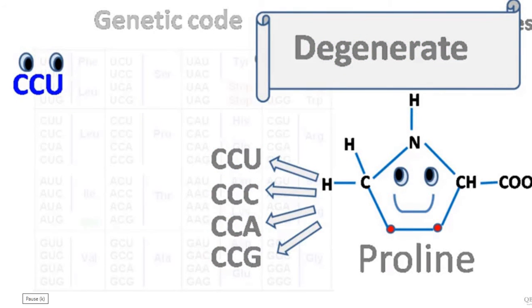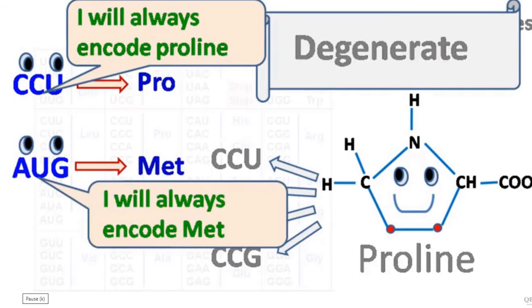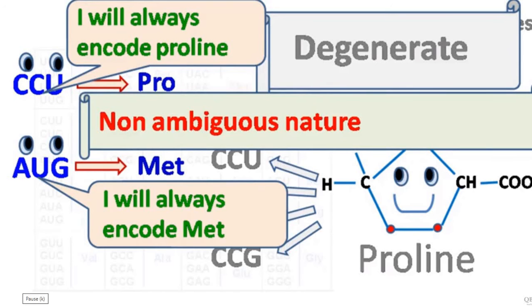However, a single codon will always code for a single amino acid. For example, CCU always codes for proline. AUG always codes for methionine. This property of genetic code is called non-ambiguity.